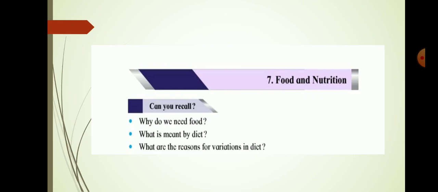What are the reasons for variation in diet? As you all know, it is not possible for all people to get all these nutrients. There are different reasons, like biological factors and non-biological factors. Biological factors are age, gender, growth, disease states and genetic makeup. And non-biological factors are socio-economic status, which is the most important, of which poverty is one of the major causes of variation in nutrient intake.